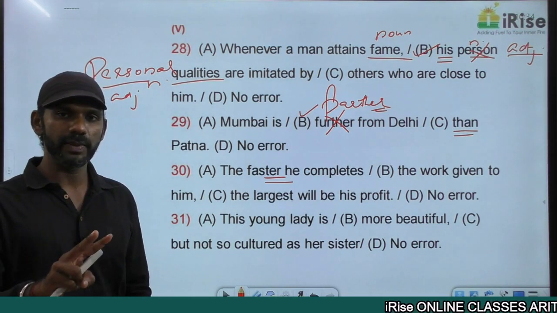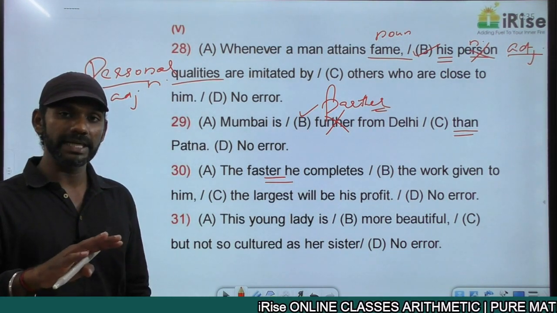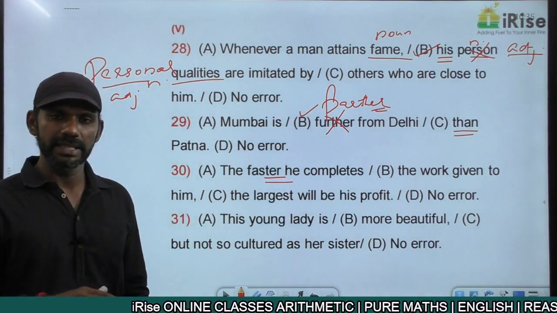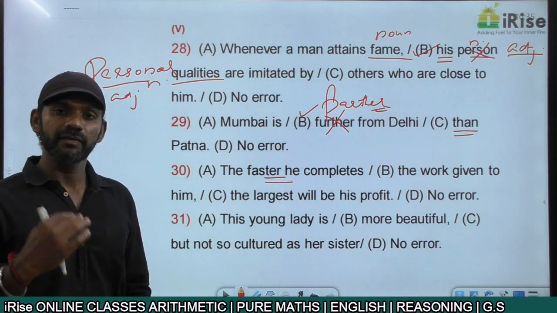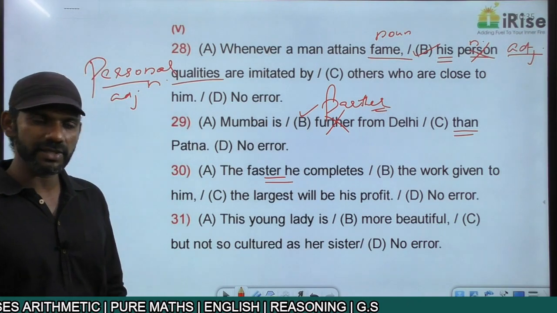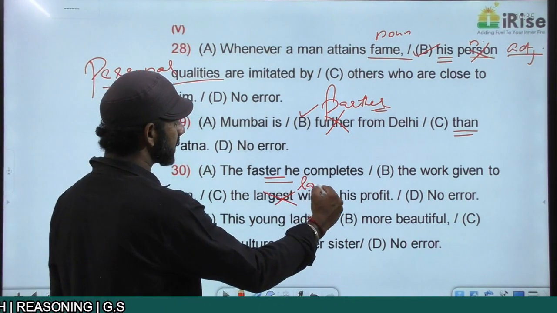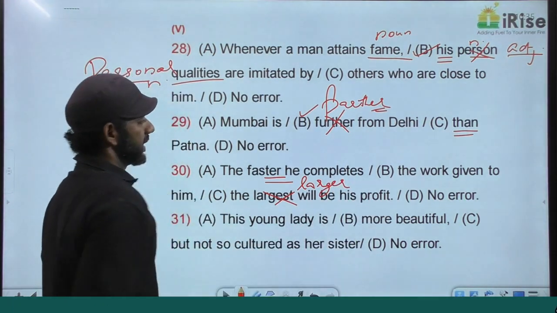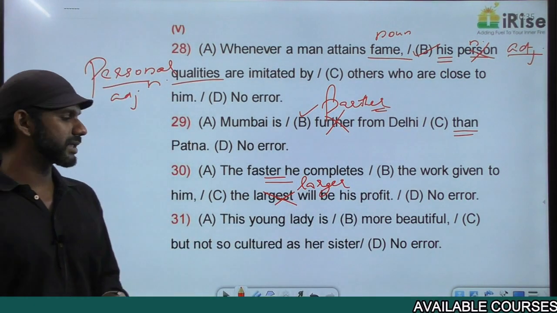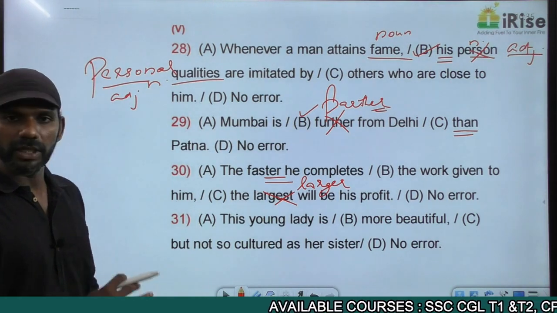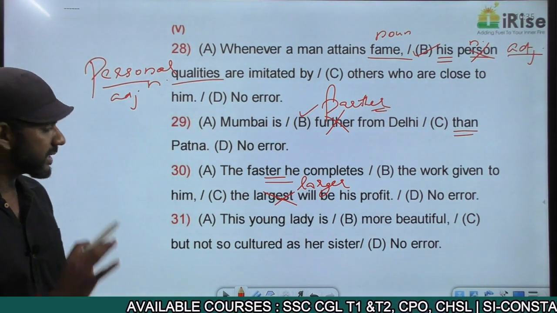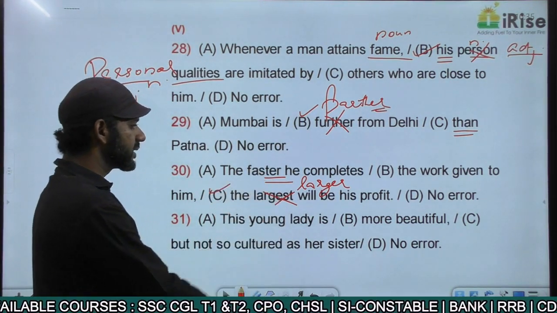We have two situations here. We cannot go for a superlative degree adjective because there's no group here. As we have two situations, we have to go for a comparative degree adjective. That is the error. It cannot be largest, it must be larger. The faster he completes the work given to him, the larger will be his profit. Two situations here, comparative degree adjective. The error is in part C.